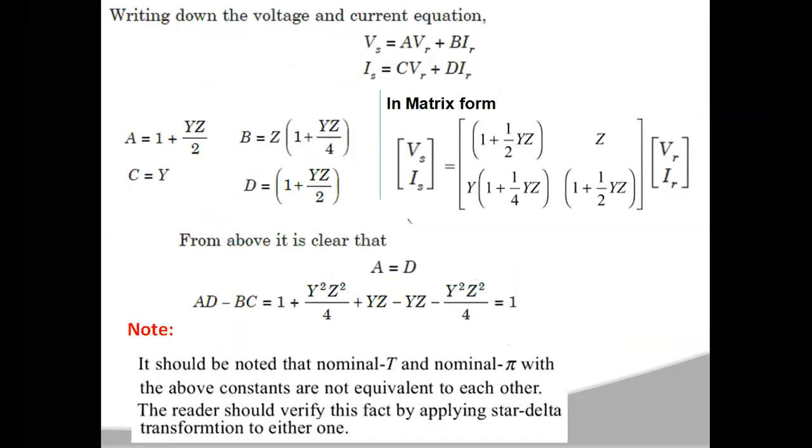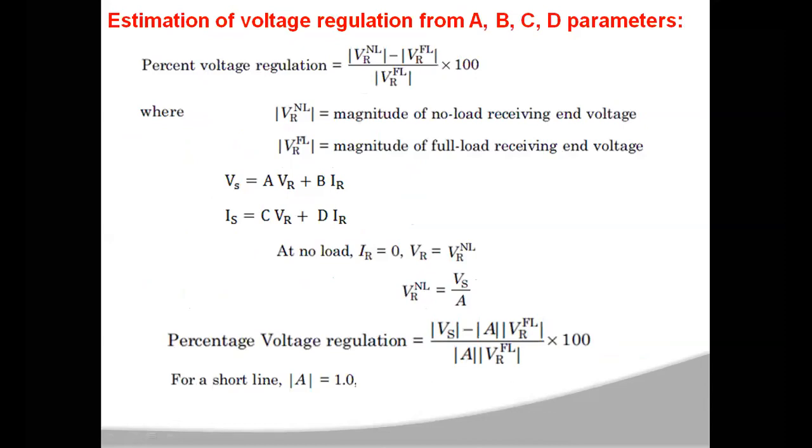Right. So after determining the ABCD parameter values, which for the pi network are A equal to 1 plus yz by 2, B is z into 1 plus yz by 4, C is equal to y into 1 plus yz by 4, and D is equal to 1 plus yz by 2, you can estimate the voltage regulation. Voltage regulation is the change in voltage from no load to full load at the receiving end.